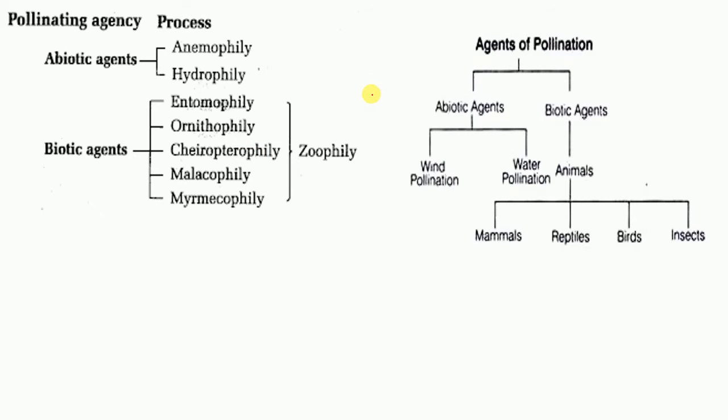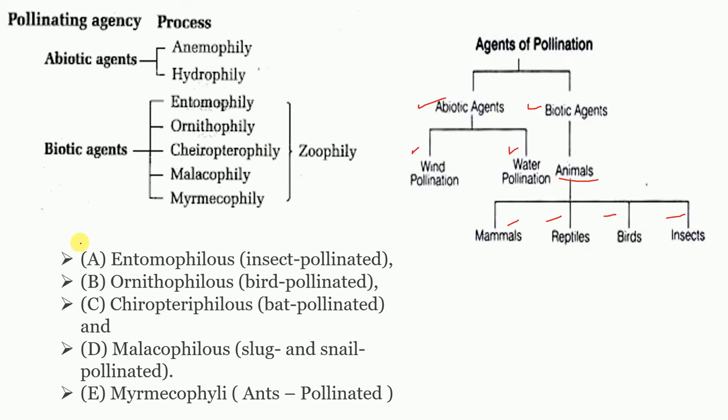Now, what type of agent? There are two types of agent. One is abiotic and one is biotic. Abiotic means non-living, so obviously it is wind and water, right? And biotic means we can say it is zoophily. So there are many agents like mammals, reptiles, birds, and insects. And in the case of biotic agents, there are further types on the basis of various animals.